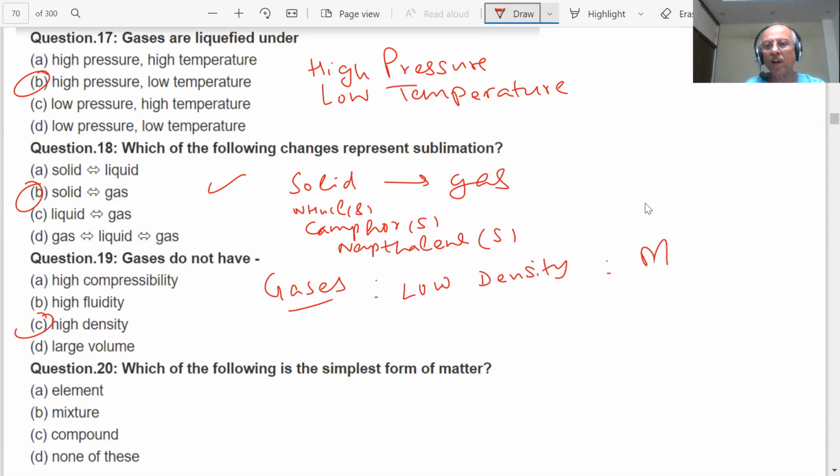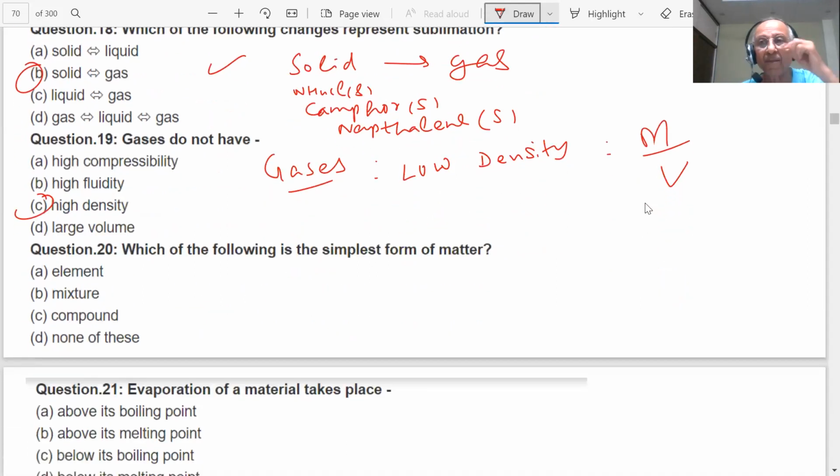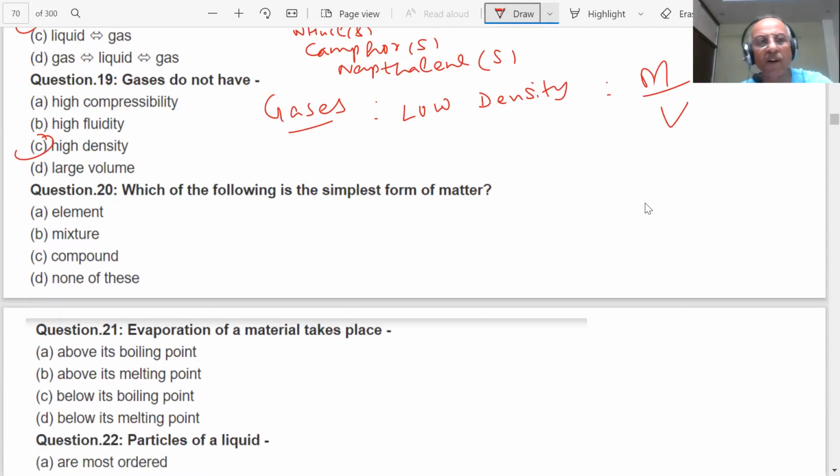Why? Density is mass per unit volume. So the volume of the gas is very large, it occupies space, then what will happen? Density is less, so I am able to walk, student. You can see air is there inside me, around me. If its density were high, what would happen? It would all settle down.